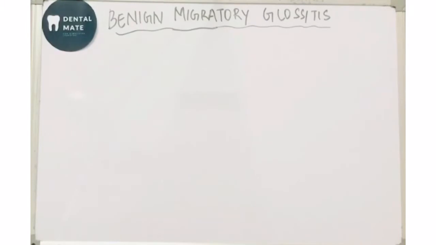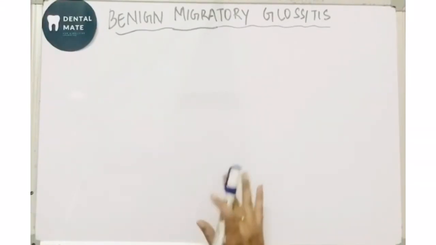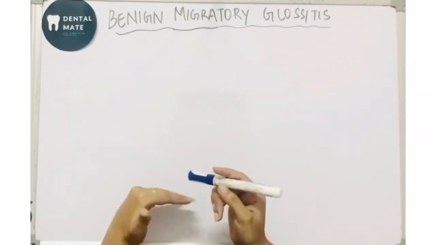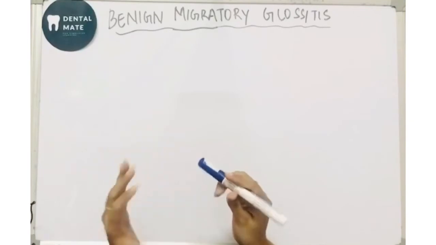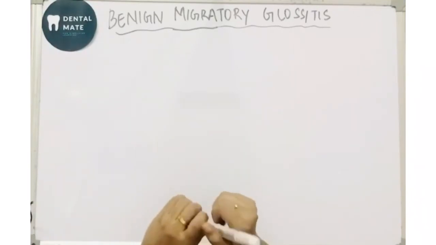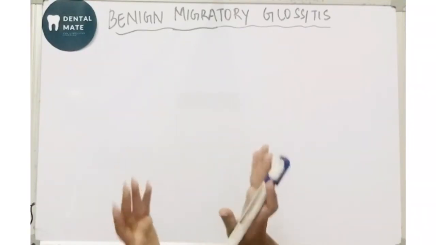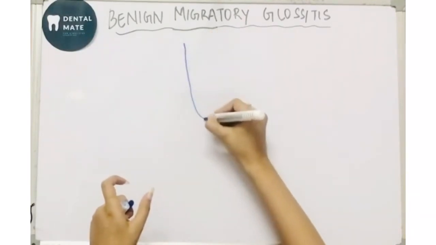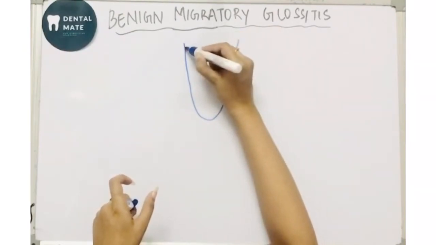Today in this video we'll be discussing benign migratory glossitis. So this is a developmental disturbance of tongue. In the previous video we have seen median rhomboid glossitis. In that we have seen that in the midline, just anterior to the circumvallate papillae, there is inflammation of tongue of rhomboidal shape. Here if we discuss benign migratory glossitis, with the term it is clear that here also there is inflammation of tongue seen.